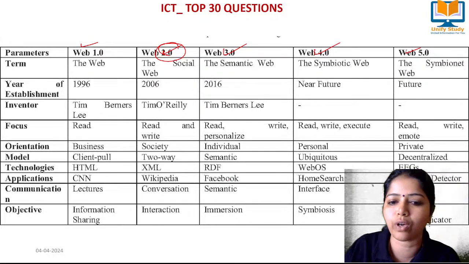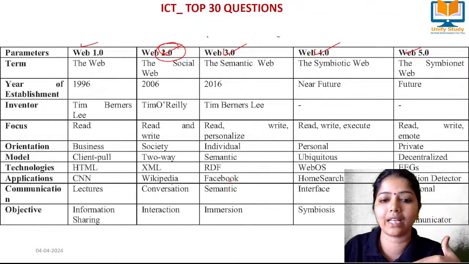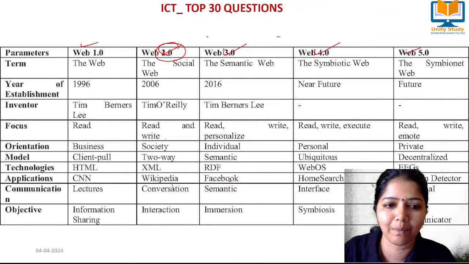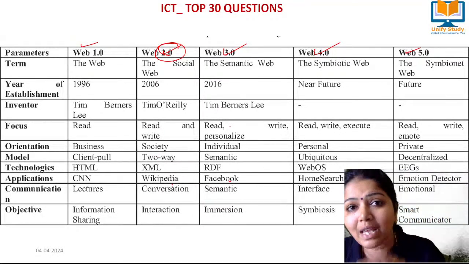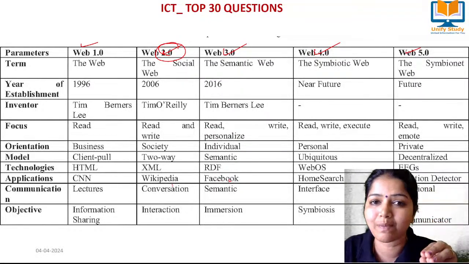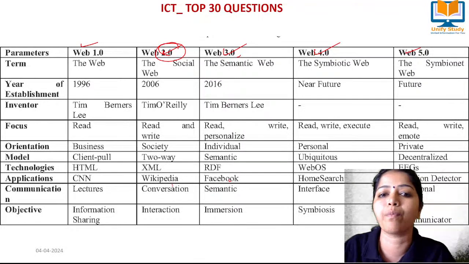Because on Facebook and all, we collaborate and do things. In terms of Wikipedia, if you take an example, we can also do stuff, and a conversation can be done, interactions can be done. So it is mainly for read and write. But in terms of 3.0, we can have a personal page for all those things. If you take Facebook and all, we have a personal page, right? So that we call it 3.0.